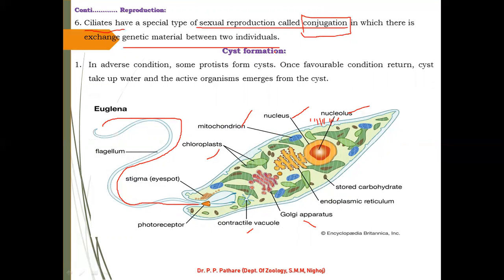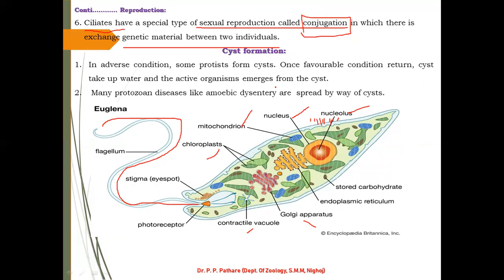Now, the last point of today's lecture, that is cyst formation in adverse conditions. In adverse conditions, some protists form a cyst. Once the favorable condition returns, they can again return to the normal condition. The cyst takes up water and the active organism emerges from the cyst. Many protozoan diseases like amoebic dysentery are spread by way of cysts.